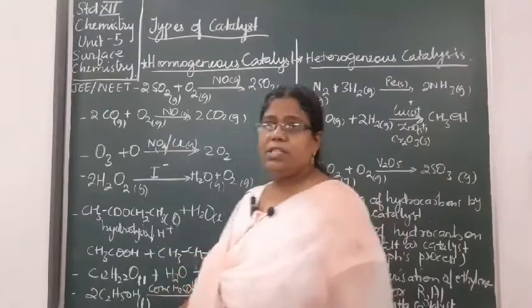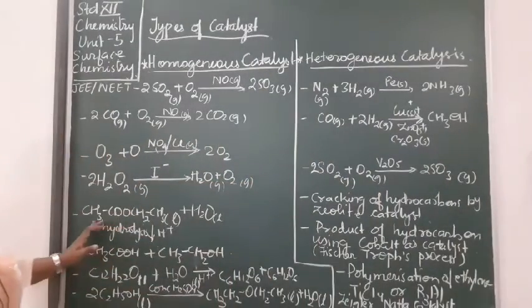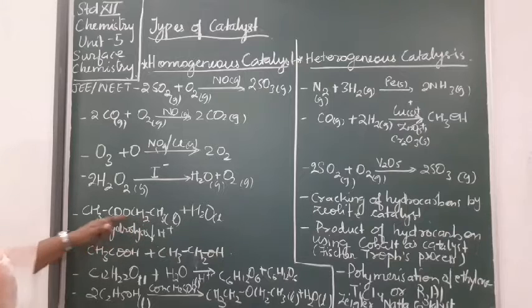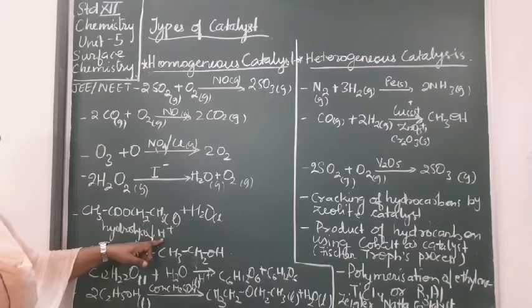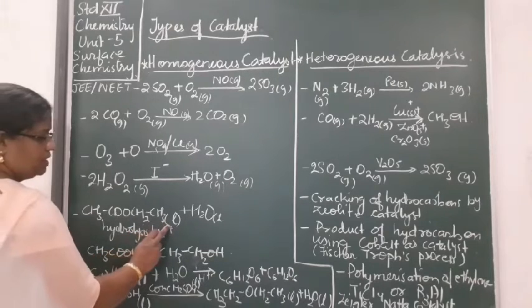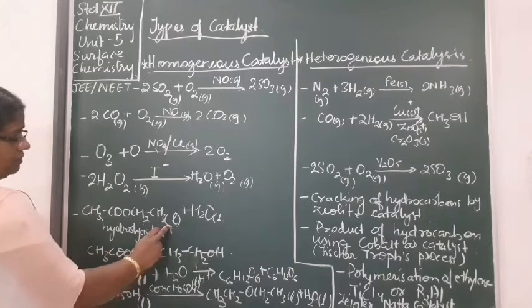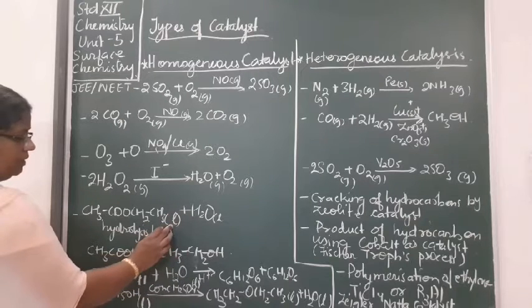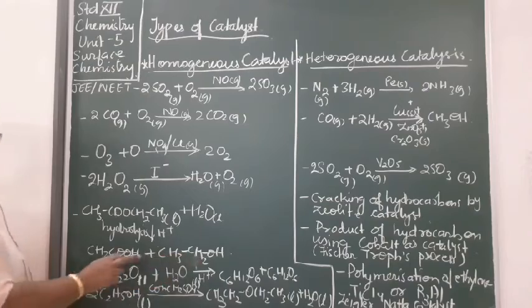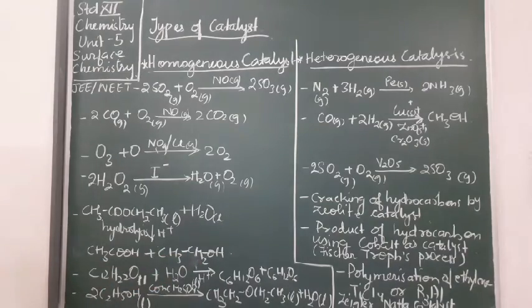The hydrolysis of esters, जैसे ये कौन सा एस्टर हो गया, this is ethyl acetate, ethyl ethanoate. Hydrolysis in presence of an acid, all of them it will be in the same phase. This is liquid, this is liquid, the H plus is also in the liquid form, all of them they will come out in the liquid form. Okay.